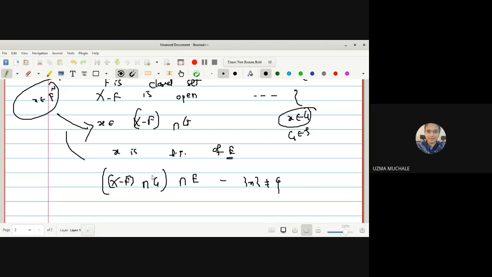As F is a closed set, its complement is an open set. So the intersection of open sets is again an open set. Instead of considering any open set, I have considered this one, which is a guaranteed open set containing the point X. So the intersection of the open set with the set minus the point is non-empty.